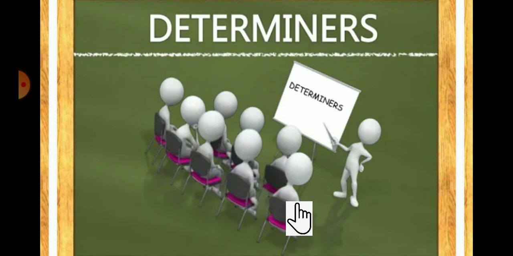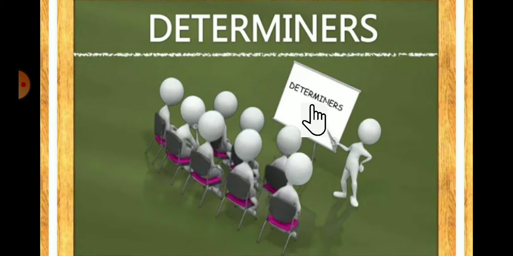And with this, let's begin with today's topic, determiners. Today we are going to learn the most important topic of grammar, which is determiners, and everyone should know about it. So what is determiners after all? Determiners is one of the essential and important topics of grammar. It helps us decide the things and the situation while speaking and while writing.